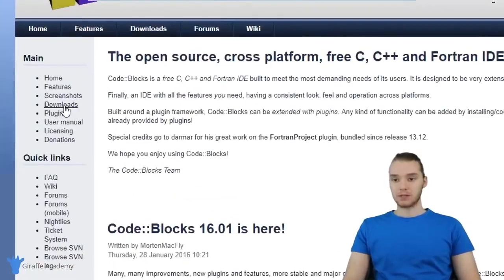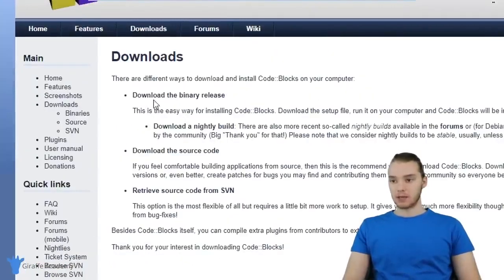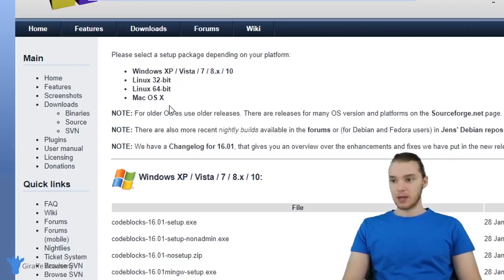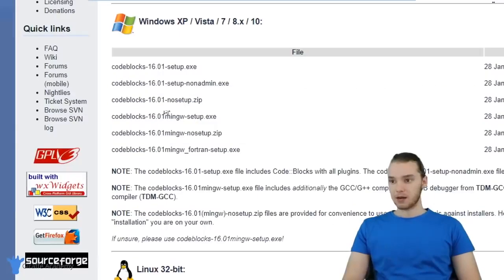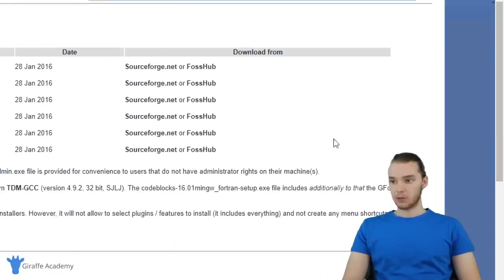So I'm going to come down here into Downloads, and there's a bunch of options here. One says download the binary release, download the source code. We want to click on download the binary release. This is going to be the easiest option. So if you're on Windows or Linux or Mac, you can install it from this page. Depending on the operating system that you're on, you want to click that. I'm on Windows, so I'm going to come down here to the Windows option.